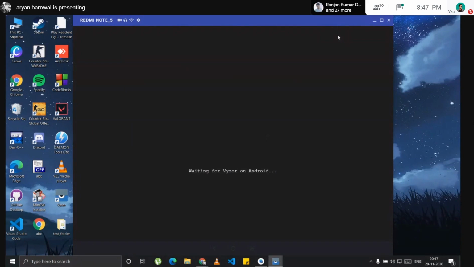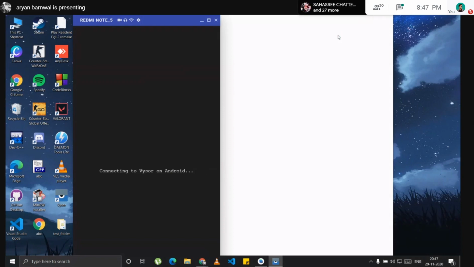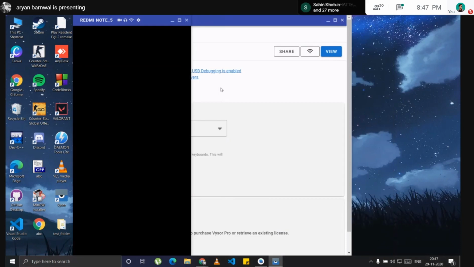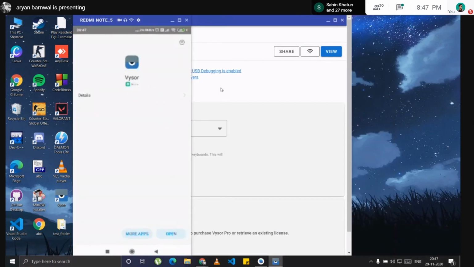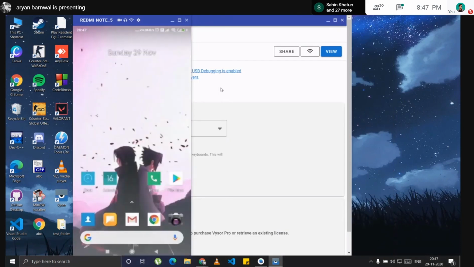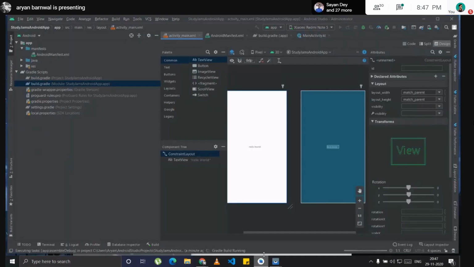So just use your physical phone and a USB cable. So this is my screen. The Gradle build is running, so it will take some time. The Gradle build is finished.